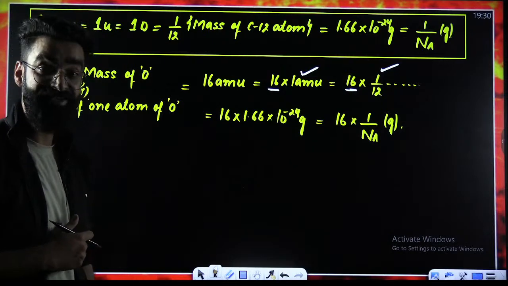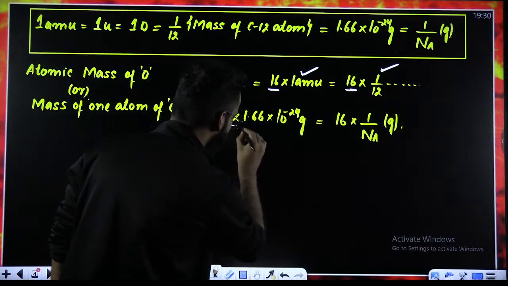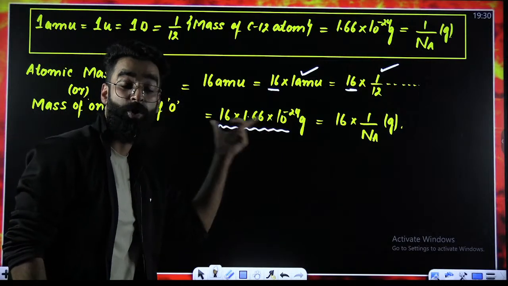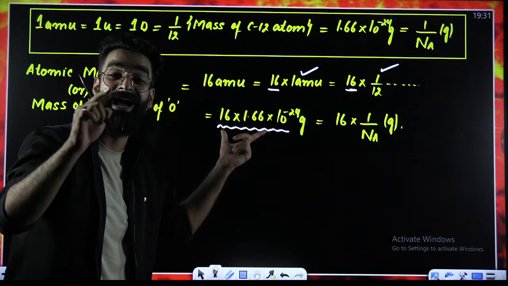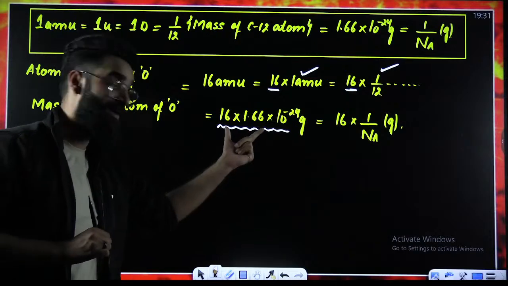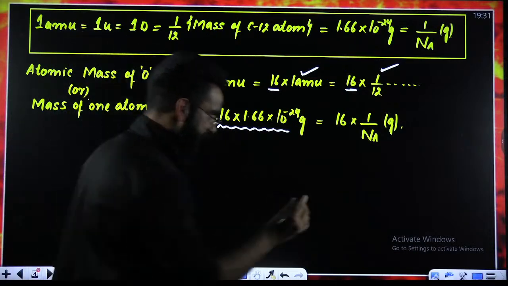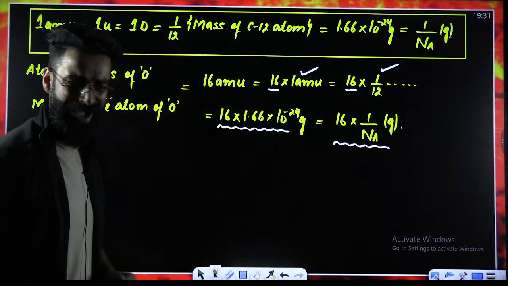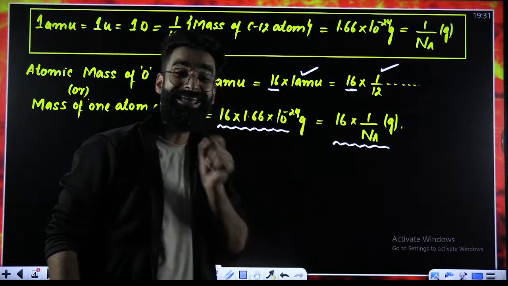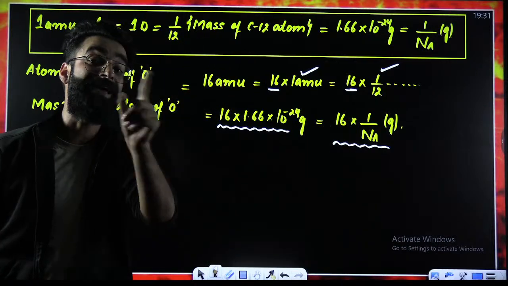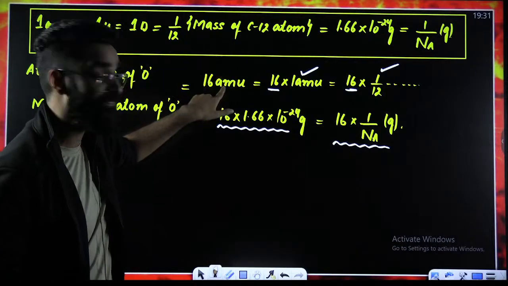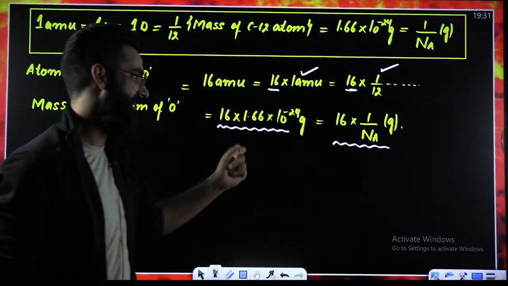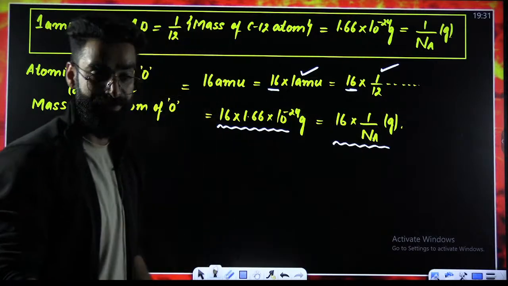And my dear students, if you ask me, what about this particular term? I'll say, this is the mass of one oxygen atom in grams. Even this particular term over here, which is expressed in terms of Avogadro's number, I'll say this whole term also is going to be the mass of one oxygen atom in grams. This is the mass of one oxygen atom in AMU. This is the mass of one oxygen atom in grams. Even this is the mass of one oxygen atom in grams. I believe this is clear to everyone.